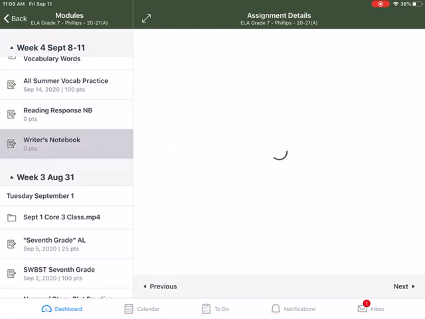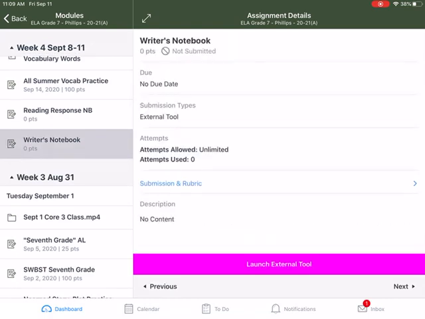Your writer's notebook is located right here. Launch external tool. It's worth 0 points because I had to make it an assignment to push it out onto Canvas. But it's just yours. There's no grade for it. But now if I modify my master slides, it modifies your notebook, which is really neat.